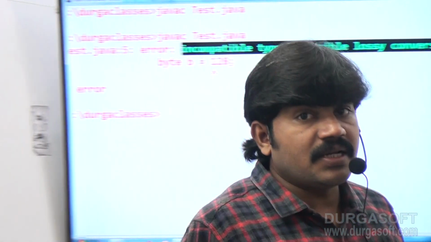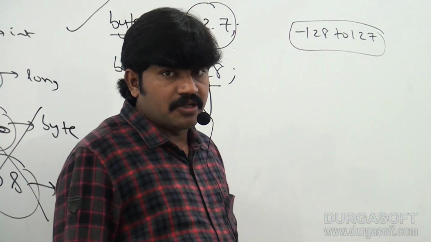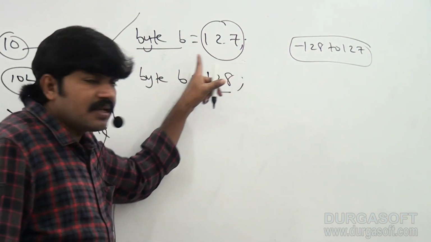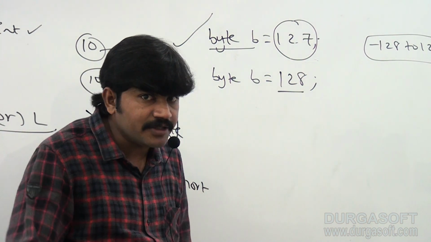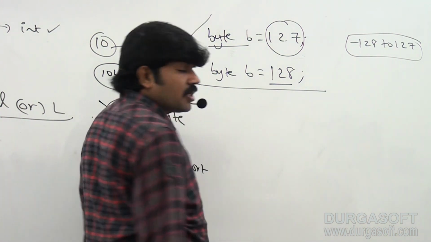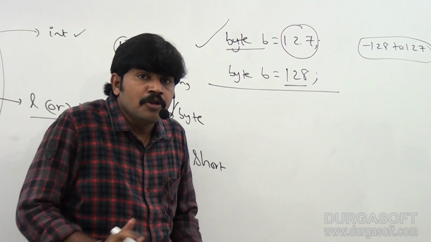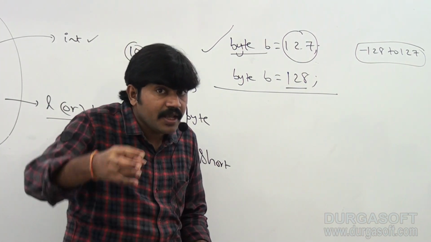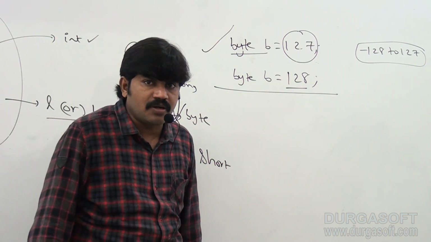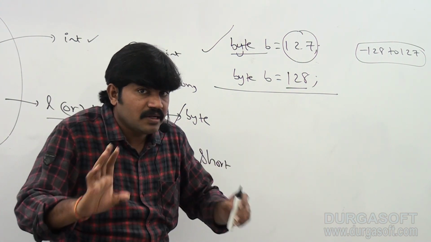I hope the terminology is very clear for you people, no need to give much explanation. If the value is within the range of byte, then that integral literal is automatically considered a byte literal. Sir, similarly for short literal also. There is no direct way to specify a short literal. Whenever we are assigning any integral literal to a short variable and the value is within the range of short, it is automatically treated as a short literal only.